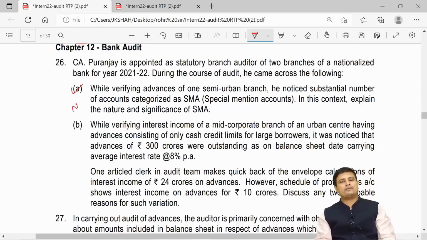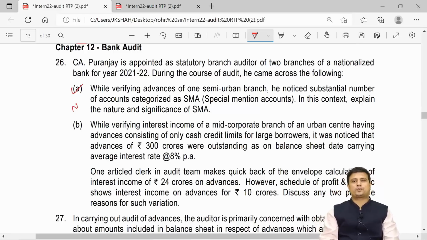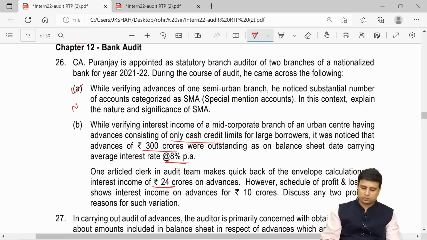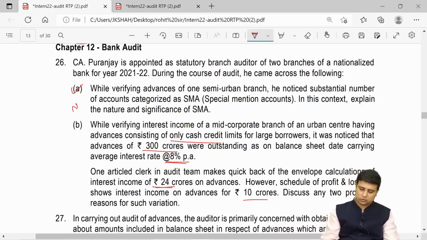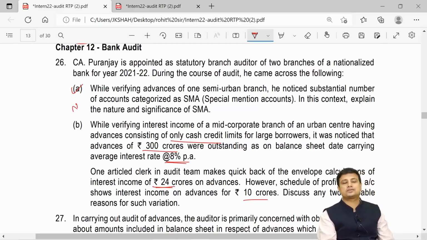Next, while verifying the interest income of a mid-corporate branch of an urban center having advances consisting of only cash credit limits of large borrowers, it was noticed that advances of rupees 300 crore were outstanding as on the balance sheet date, carrying the average interest of 8% per annum. One article clerk in the audit team makes a quick back of the envelope calculation of the interest income of rupees 24 crores on advances. However, schedule of profit and loss account shows interest income on advances of rupees 10 crores. Discuss any 2 probable reasons for such variation.